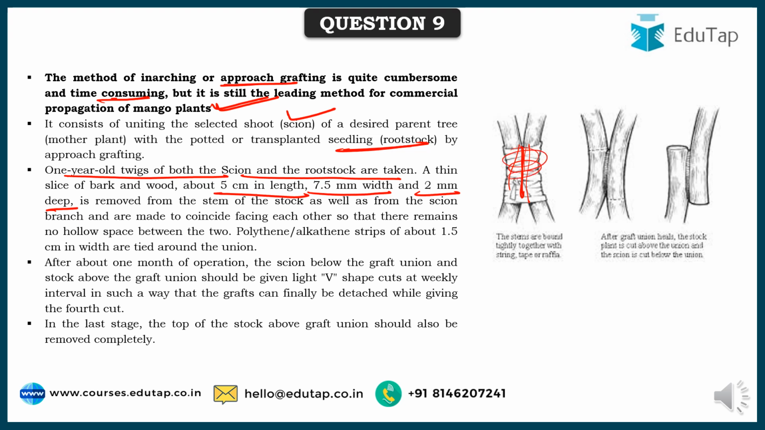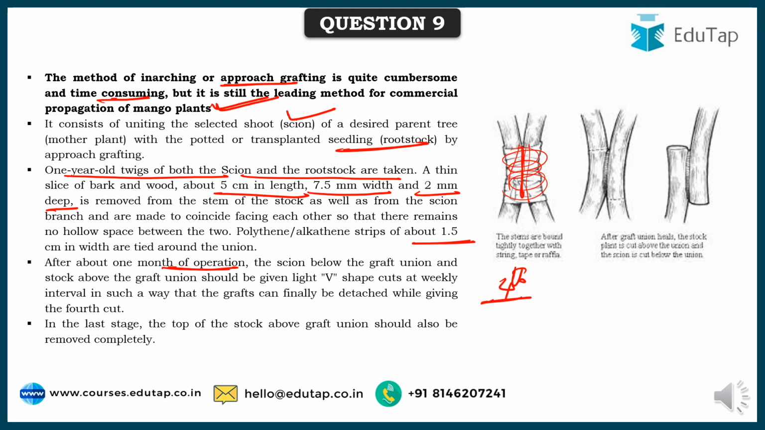And then they are tied with alkathene strips or polythene strips, tied tightly and then left for some time. After about 1 month of operation, the scion below the graft union and the rootstock above the graft union should be cut in V shape every few days, at weekly intervals. By the time the fourth cut happens, they should be completely detached.